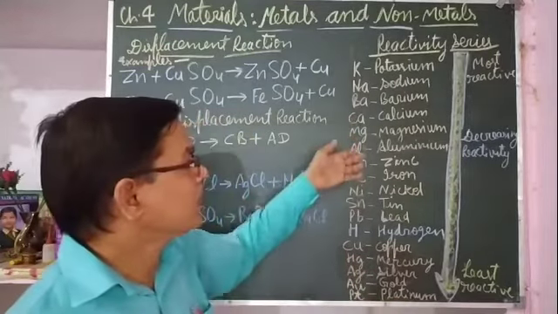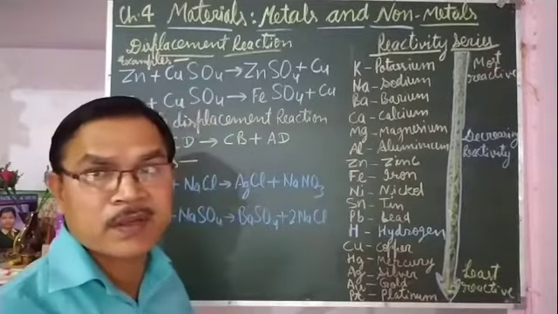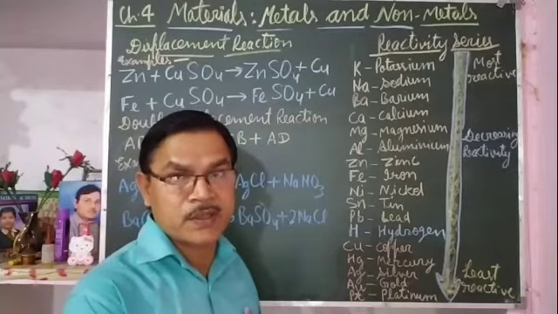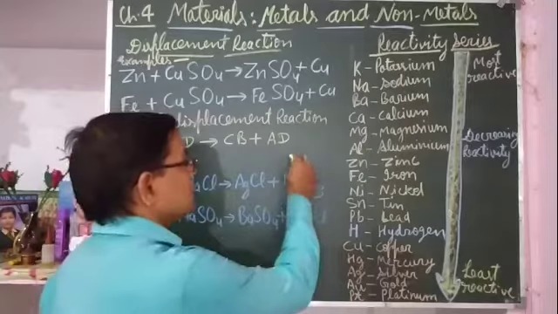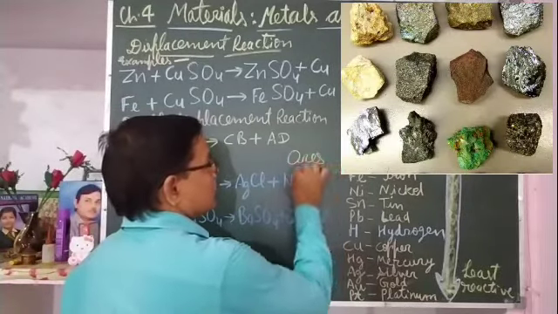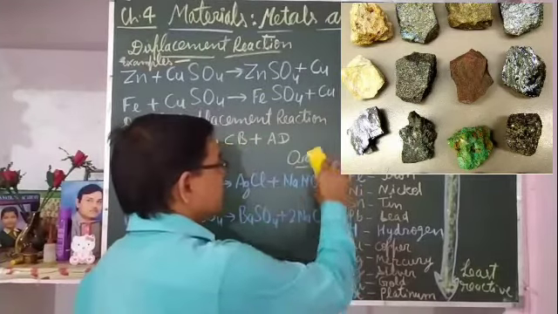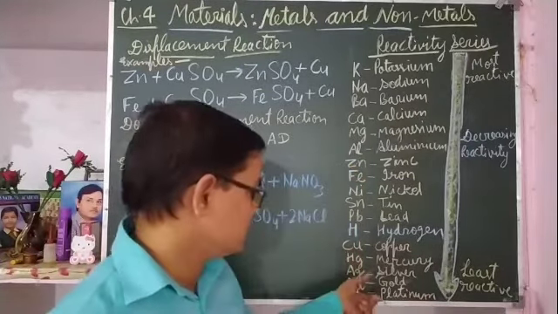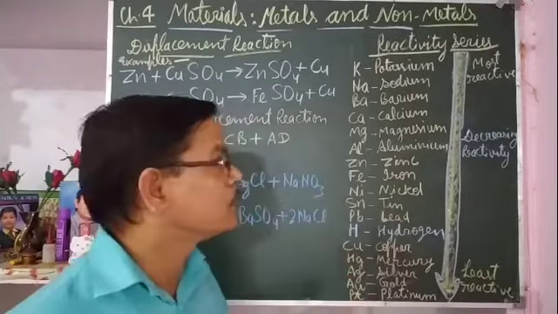And the metals at the higher level are found in the form of their compounds, means with impurities, and that is called ores. Because they are reactive, they are not found in the free state, and those that are least reactive like silver, gold and platinum are found in the free state in nature.